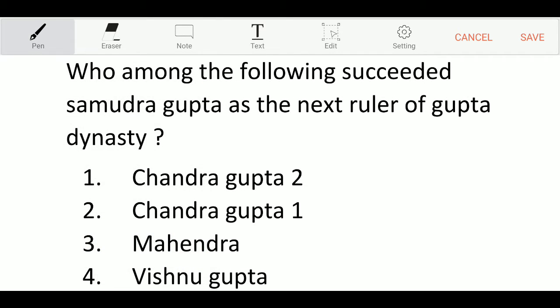Who among the following succeeded Samudragupta as the next ruler of Gupta dynasty? Option 1, Chandragupta II. Option 2, Chandragupta I. Option 3, Mahendra. Option 4, Vishnugupta. And the correct answer is Option 1, Chandragupta II.